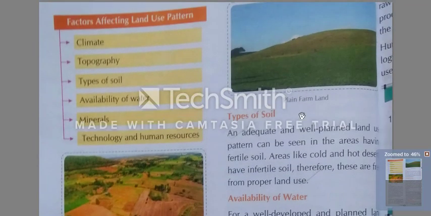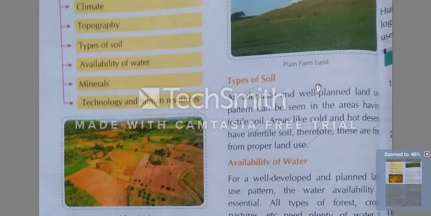Clear? Yes. Now we will talk about types of soil. An adequate and well planned land use pattern can be seen in the areas having fertile soil. What is the meaning of adequate? Adequate means enough, paryapt.